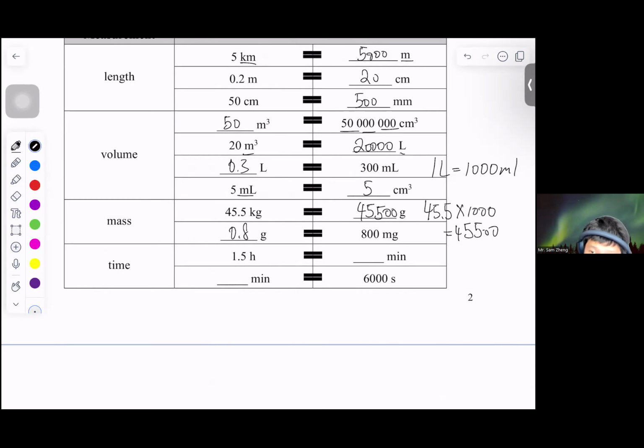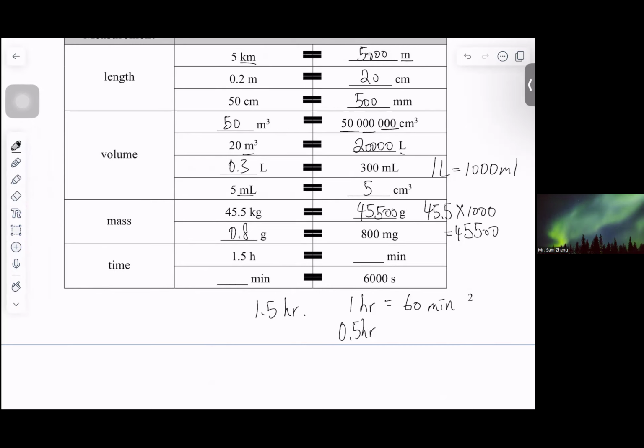Next, the time is a little bit special. It is no longer having 10 and then we move up. This time it would be every 60. So what does this mean? Now we got 1.5 hour. 1 hour is equal to 60 minutes, and 0.5 hour is equal to 30 minutes.